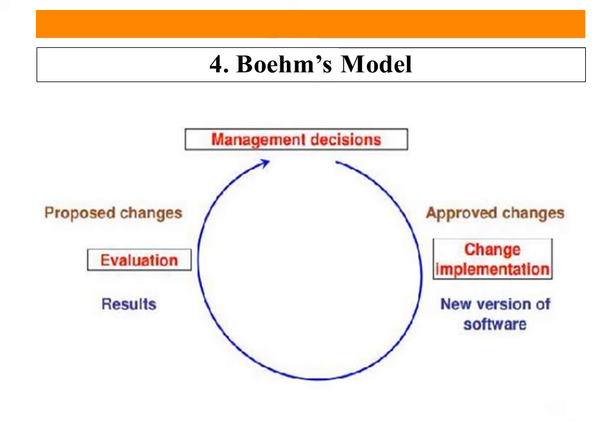Why? Because whatever changes are proposed by the team members would be implemented by management decision, by persons in higher-level management. After approving those changes, they would be implemented and counted in the new version of the software.